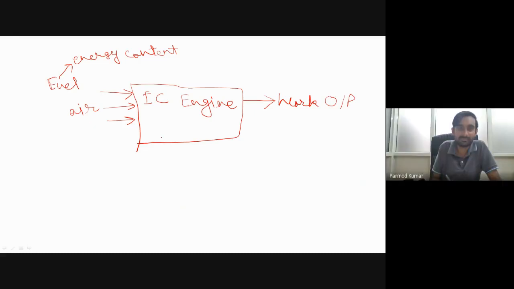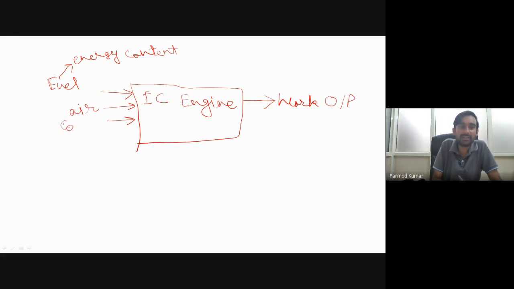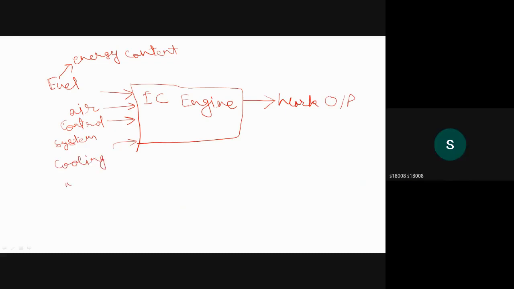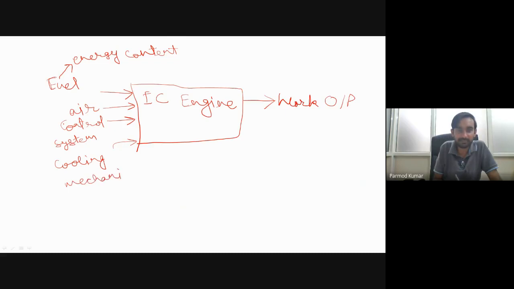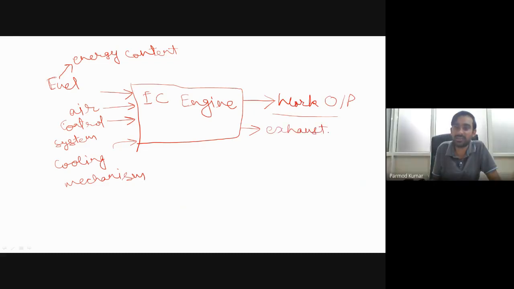Sir, how are we going to start the ignition or the mechanism for that? Yes, so we will be having many control systems which will be controlling the different processes. Then we will be having a certain cooling mechanism, and in the output, this is our main output, but as a byproduct we will also be getting some emission, exhaust gases.